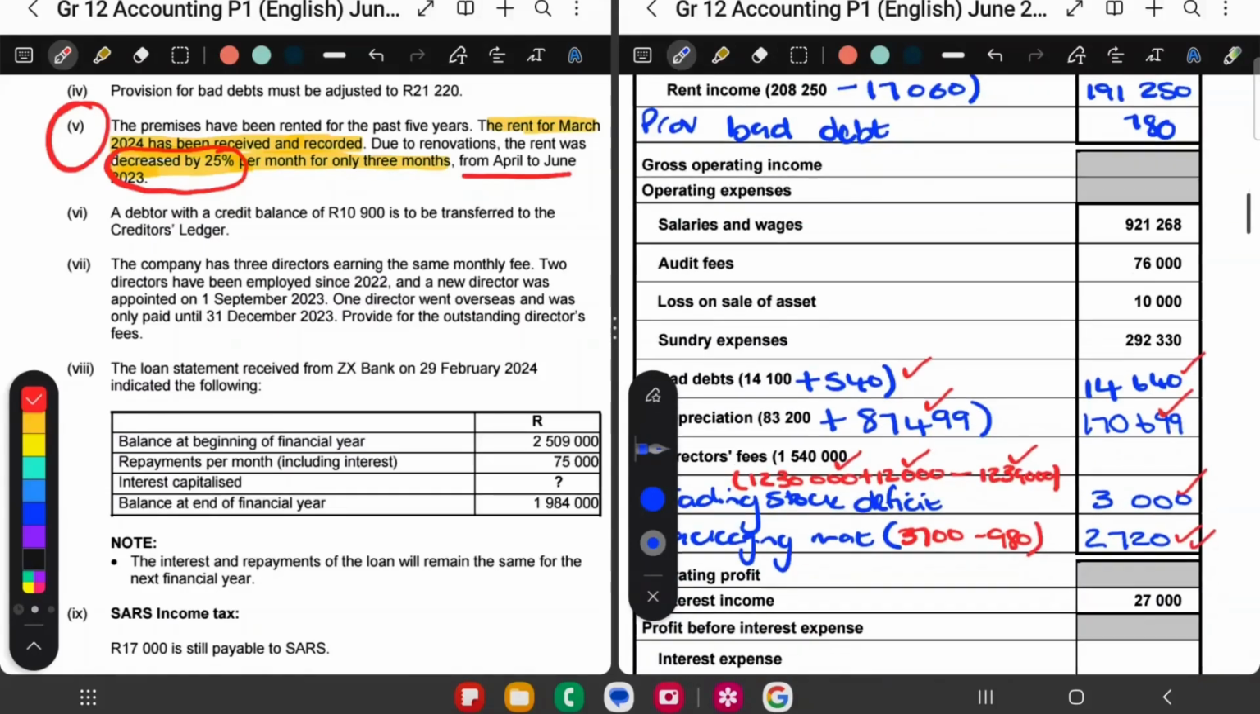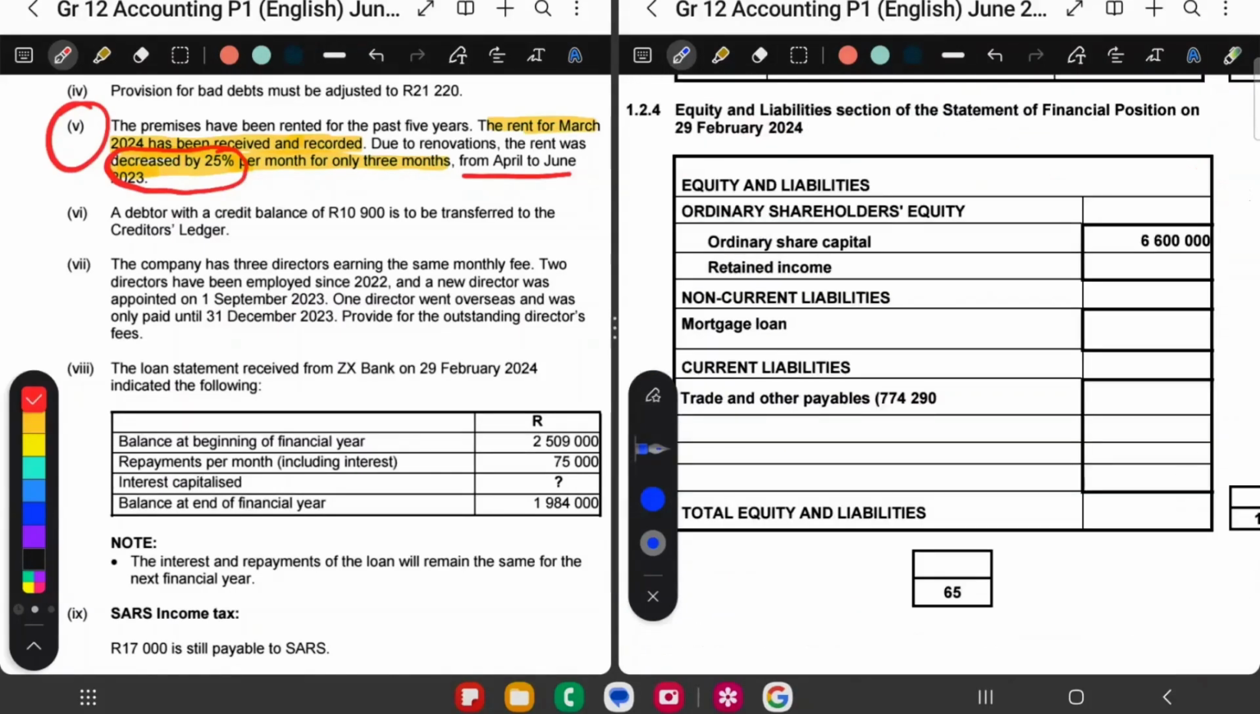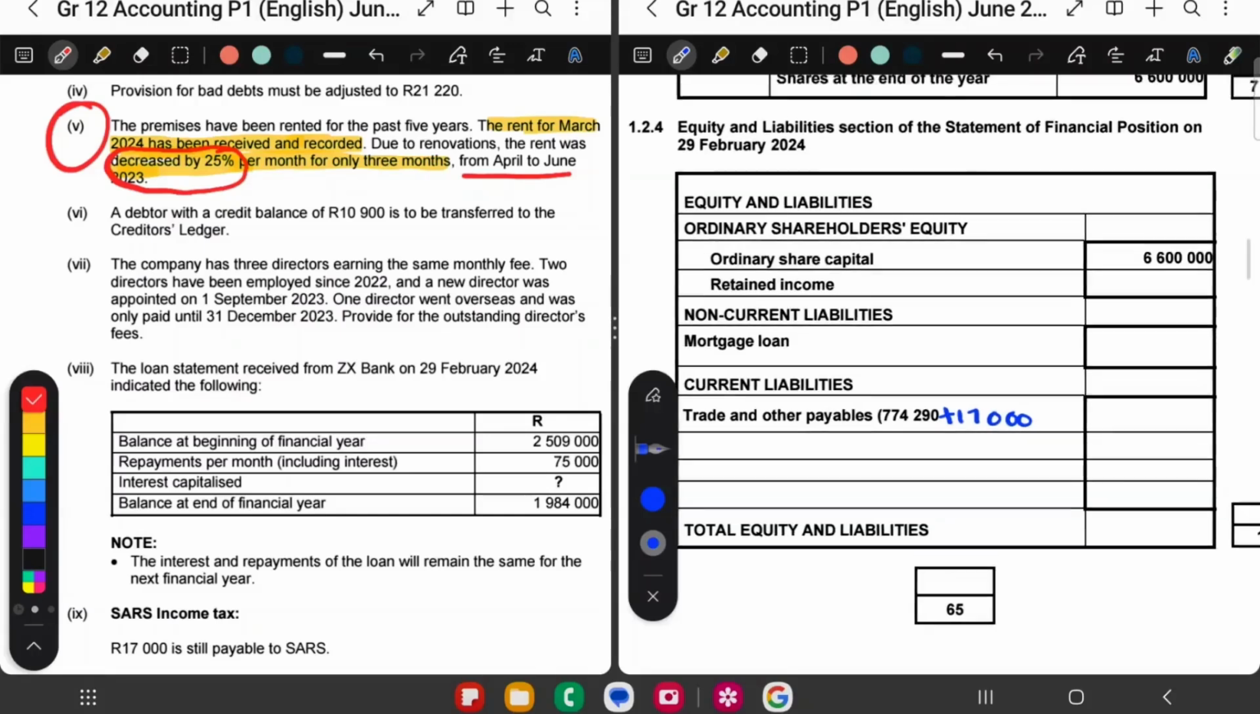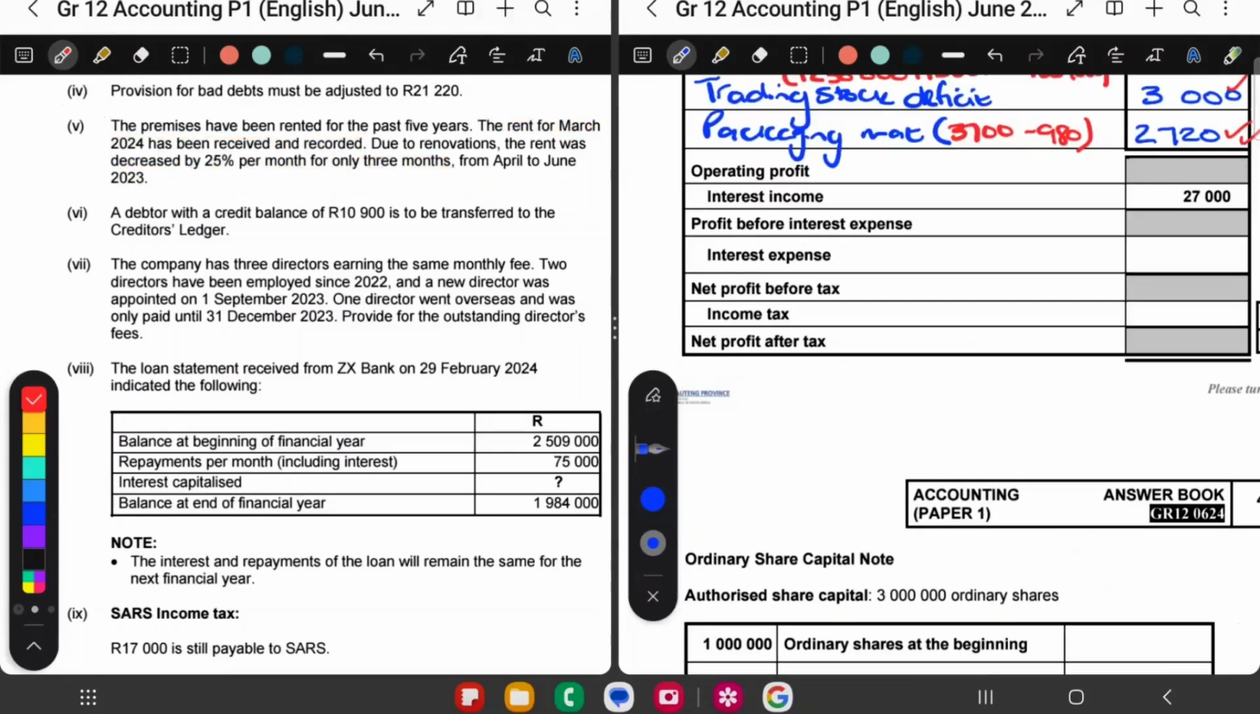And then that's income received in advance. If I go to trade and other payables, I'm going to add here my income received in advance, because that falls under trade and other payables. I'm just going to fill in the balance sheet also as I'm going along. Let's go to the next adjustment.